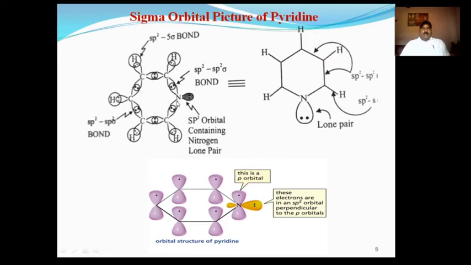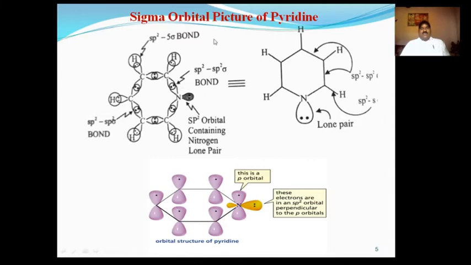And the sp2 hybrid orbitals of the nitrogen atom overlap with the adjacent carbon atoms to form 2 sigma bonds. In this way 11 sigma bonds are formed. But the sp2 hybrid orbital of the nitrogen atom contains the lone pair of electrons.